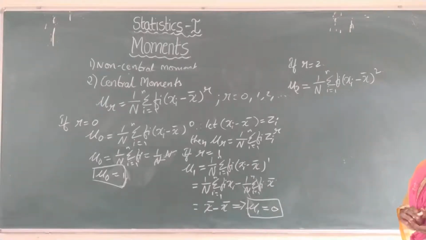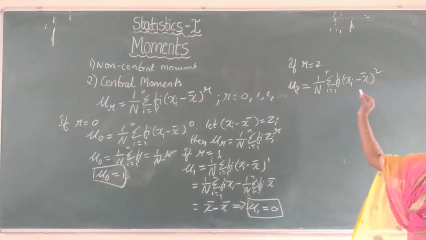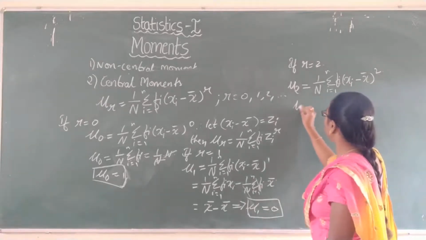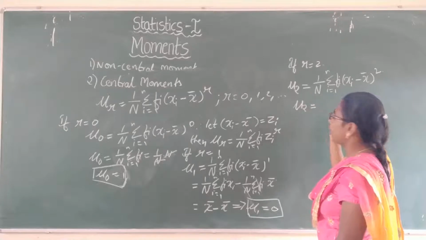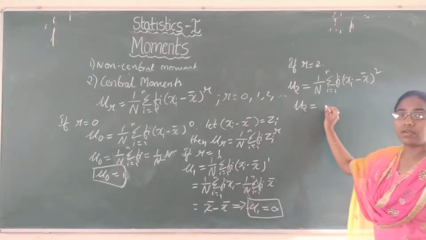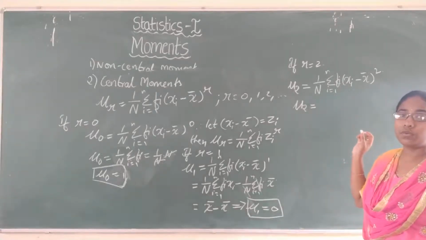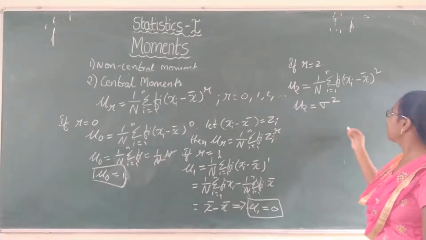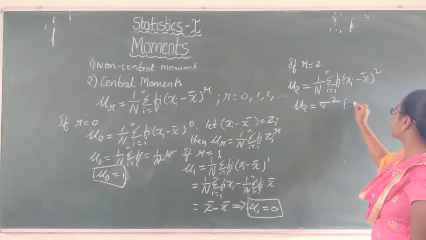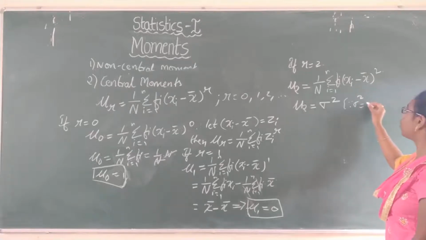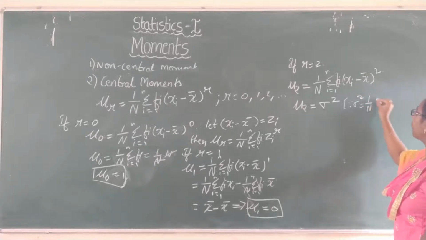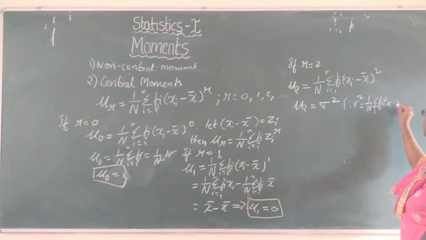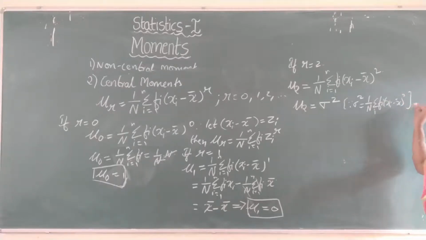While studying the standard deviation, we have seen variance. So this is the formula for variance. Mu 2 equals variance. Which letter do we denote variance with? For variance we write sigma square. So sigma square equals variance, that is 1 by n summation over i fi into (xi minus x bar) whole square.